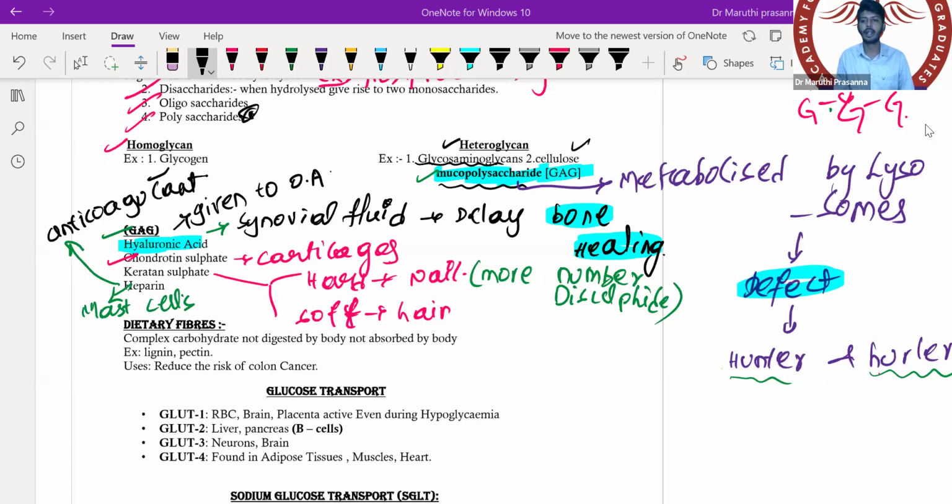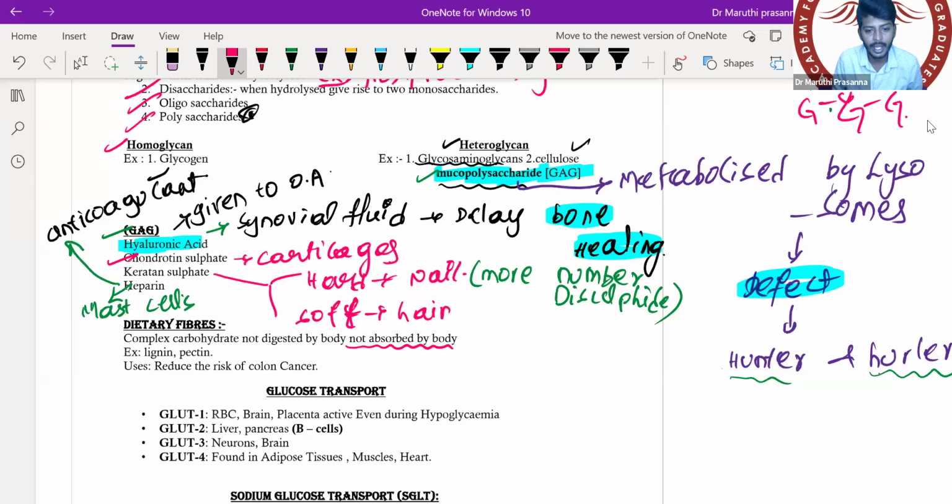Once we have understood the glycosaminoglycans, let's get into the next important concept, dietary fibers. Dietary fibers are a type of carbohydrate that is not digested and not absorbed by the body. They are present in the food and go into the intestine, where they don't break down and don't get absorbed. They just get excreted. But while going, they help our body reduce the risk of colon cancer.